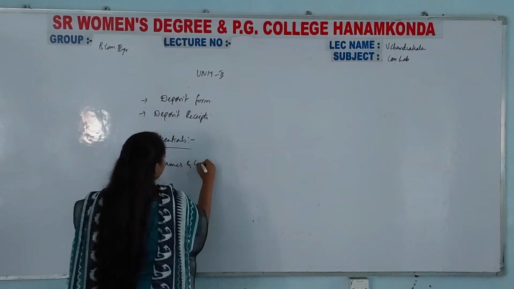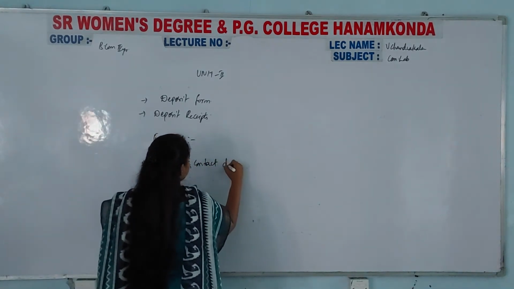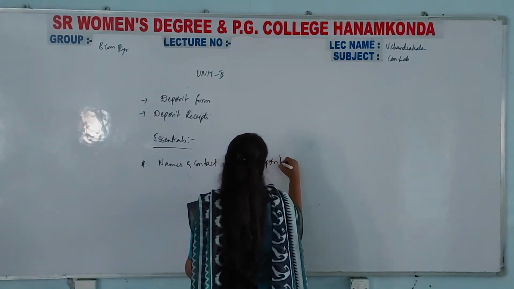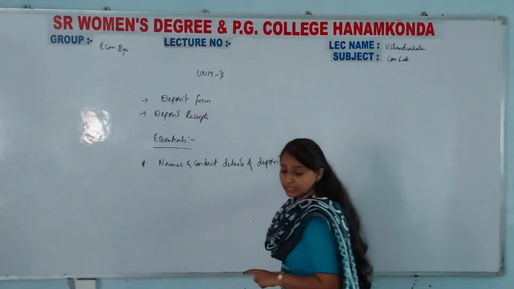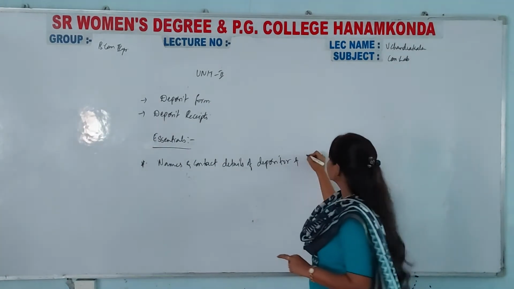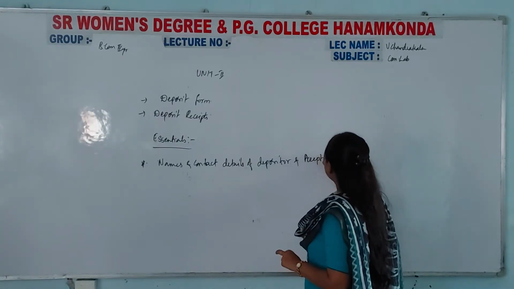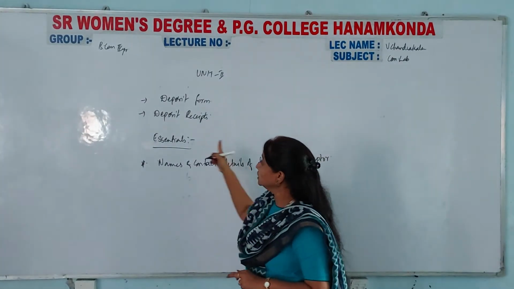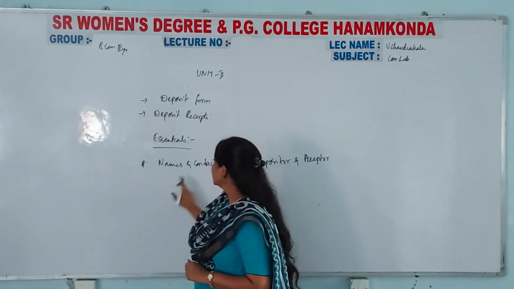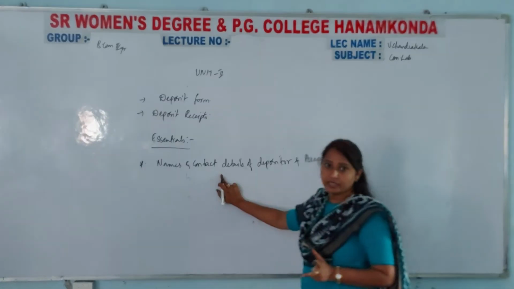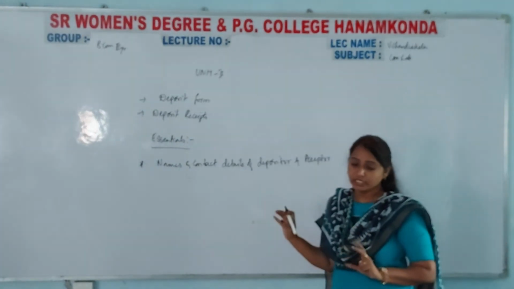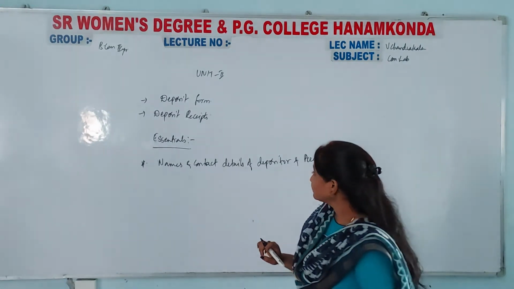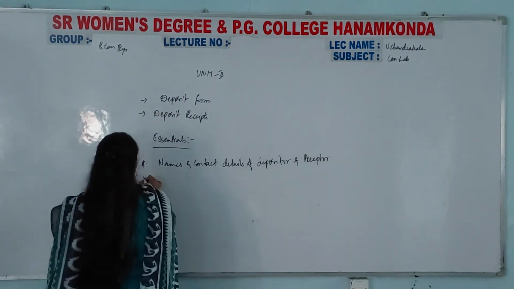Names and contact details of depositor and acceptor. Here the consumer, isn't it? So names and their contact details, for both persons we have to mention the contact details. Next one, amount of money, how much you have deposited, that amount of money.